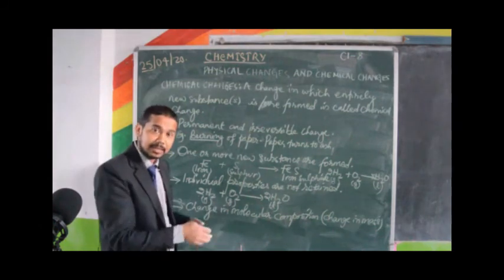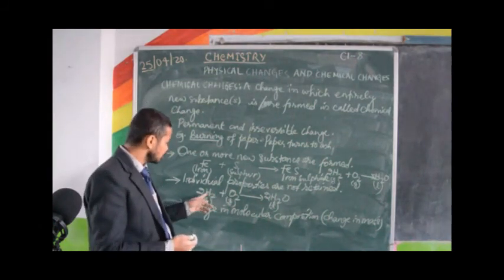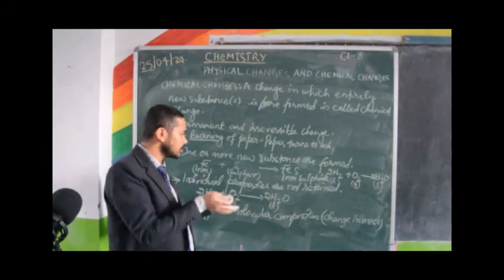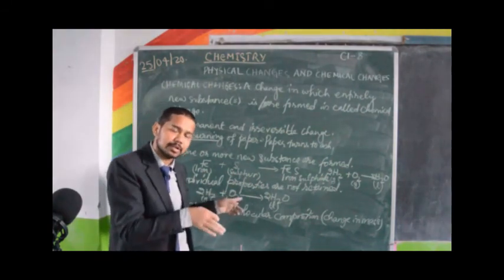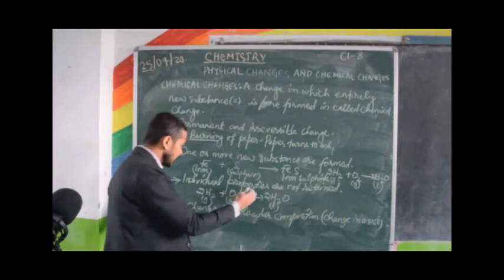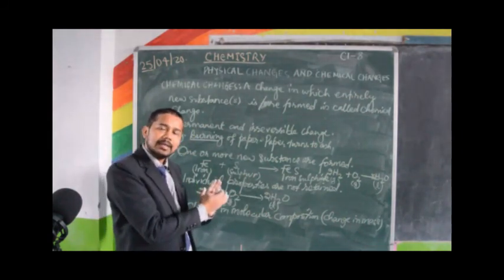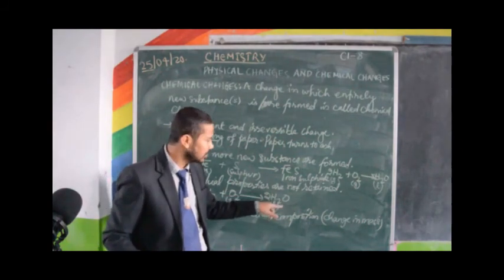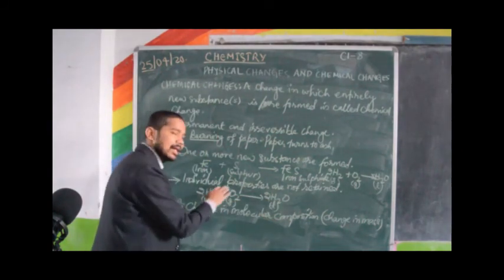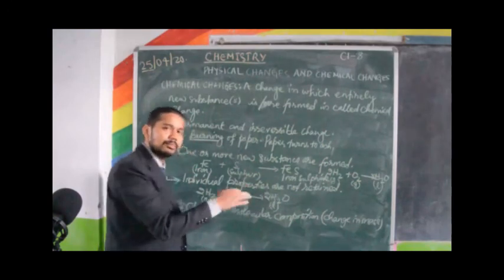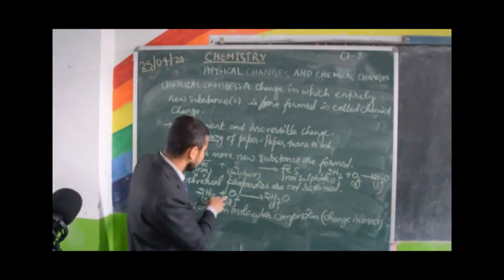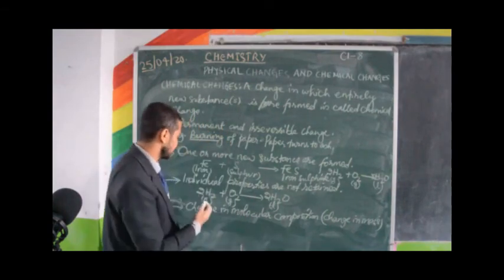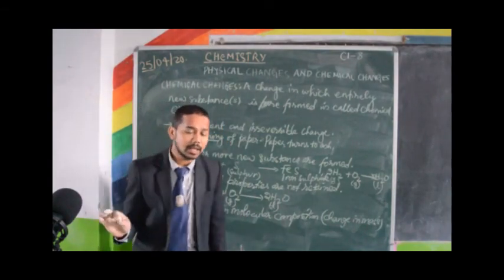Oxygen helps in burning, it supports combustion. But when they are chemically combined, the water formed neither burns nor helps in burning. Means hydrogen and oxygen have completely lost their individual properties.